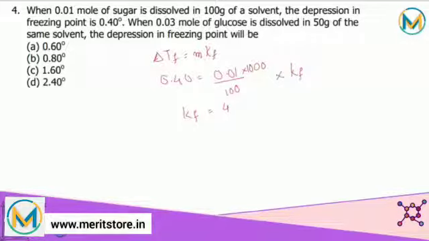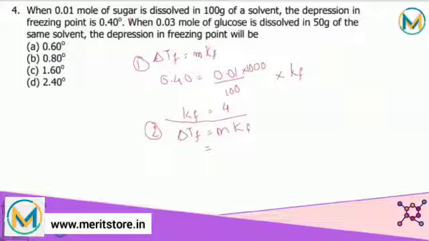Now we'll use this Kf again for the second condition. This was the first condition, till here. Now for the second condition, we'll use the same formula, delta Tf is equal to m into Kf. At this moment, we are supposed to find delta Tf, and we know Kf.